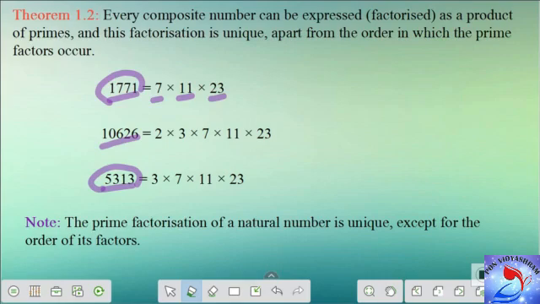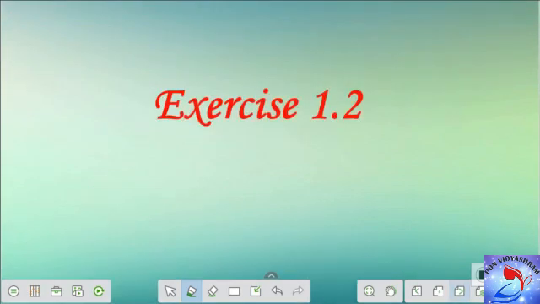This is what we are given here as a note. The prime factorization of a natural number is unique except for the order of its factors. The order can be changed, that won't be a problem. It won't affect our product, but the prime factorization has to be unique. Let's see some problems from Exercise 1.2.